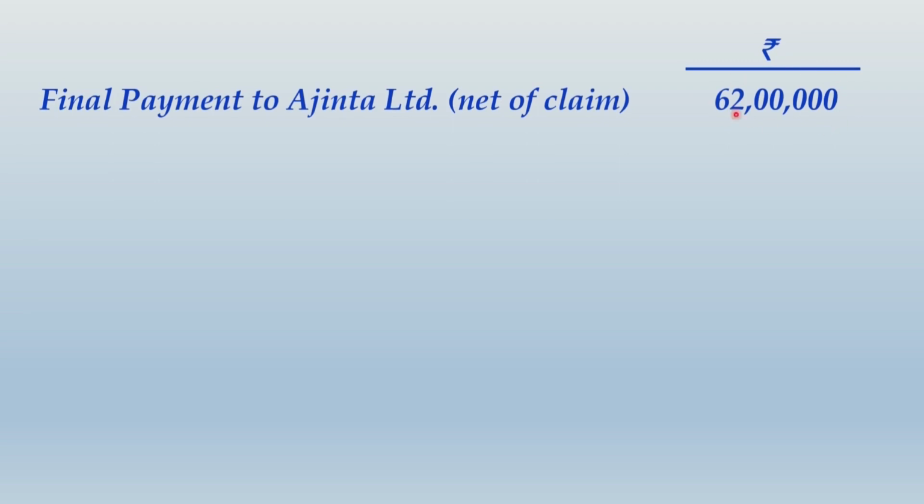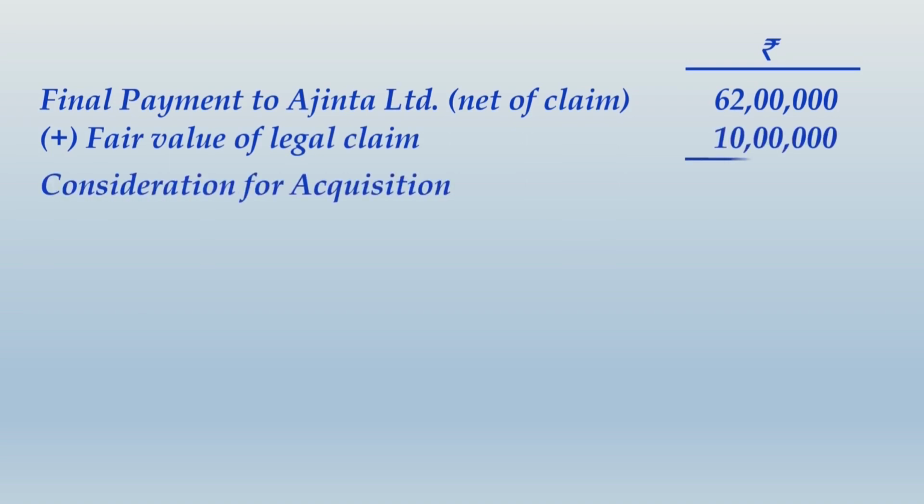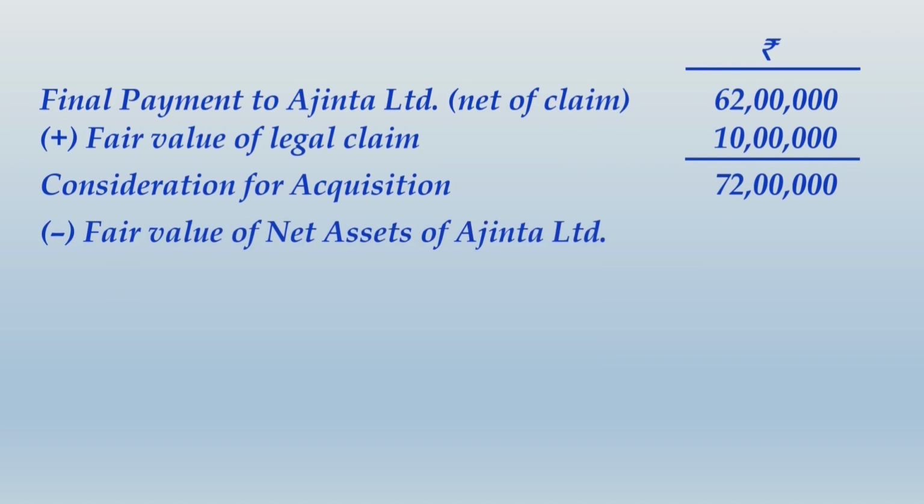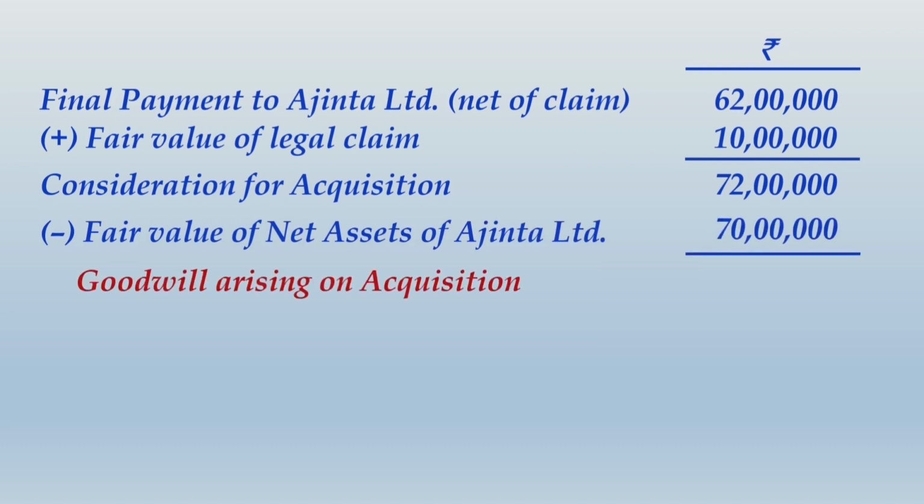That is why to get the original proper amount of consideration, you are going to add the fair value of that legal claim, that is 10 lakhs, and so the consideration for acquisition will be 72 lakhs. Now from this consideration, you subtract the fair value of net assets of Ajanta Limited and what you would now get is goodwill arising on acquisition as rupees 2 lakhs.